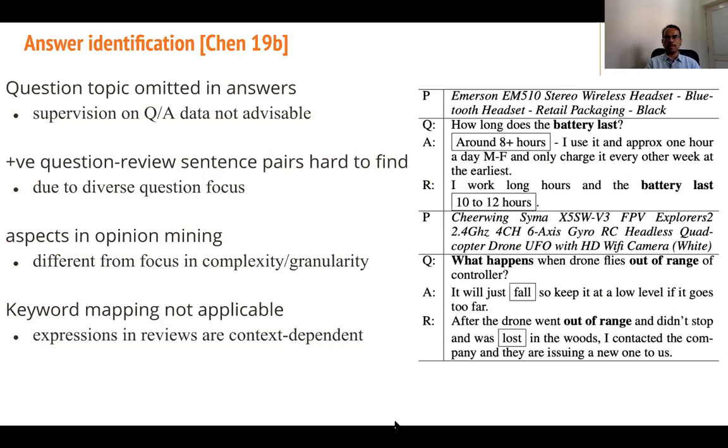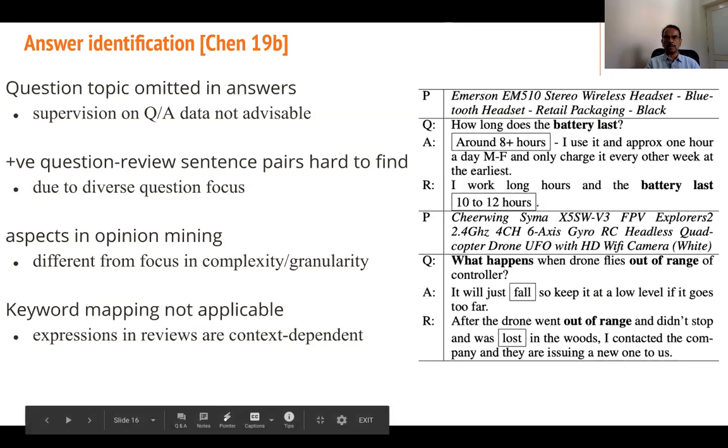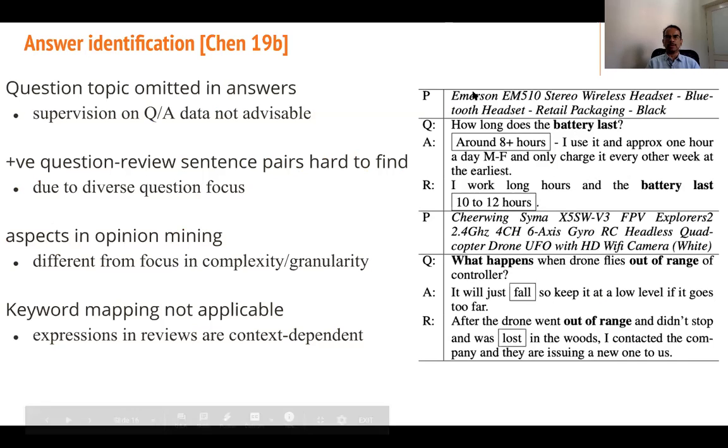So as an example, look at this Emerson EM510. How long does the battery last? It's more like this topic is omitted in answers, right? Whereas reviews say, I work long hours and the battery lasts. So it has the question topic also.